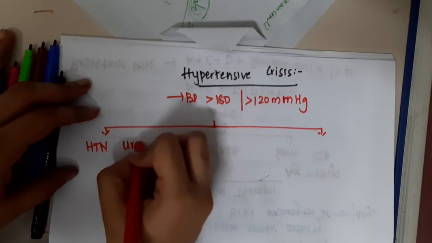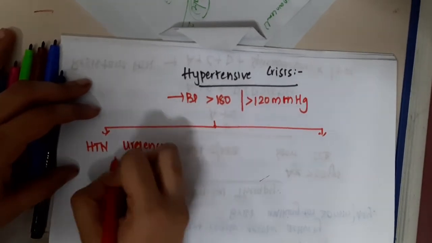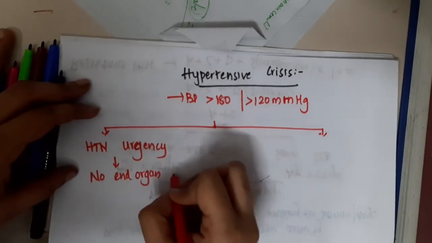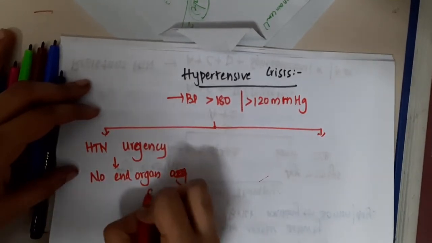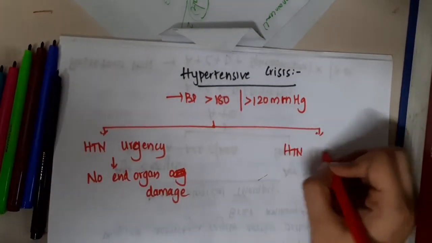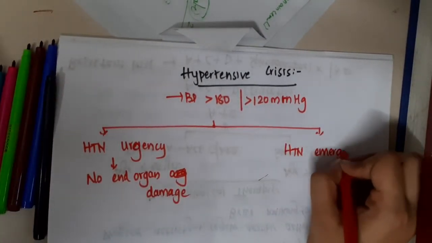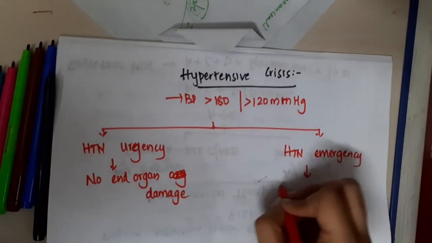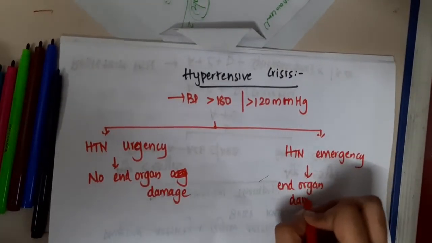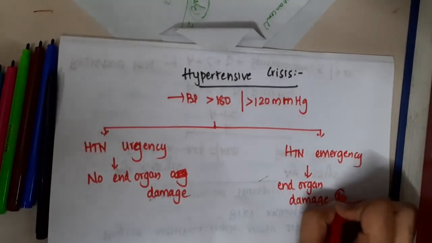One, there can be hypertensive urgency where there is no end organ damage. If no end organ damage is present, then it is hypertensive urgency. We have hypertensive emergency, where if end organ damage is present, then it is called hypertensive emergency.